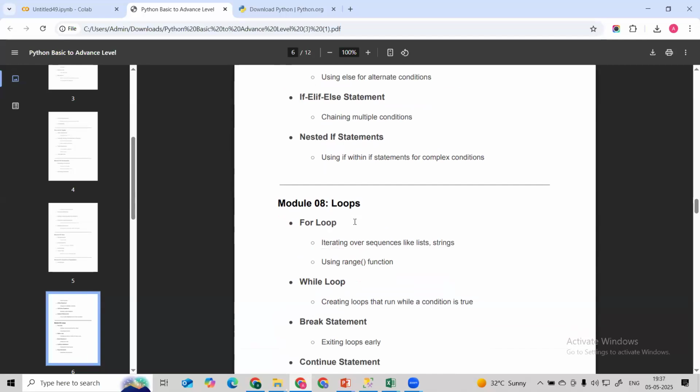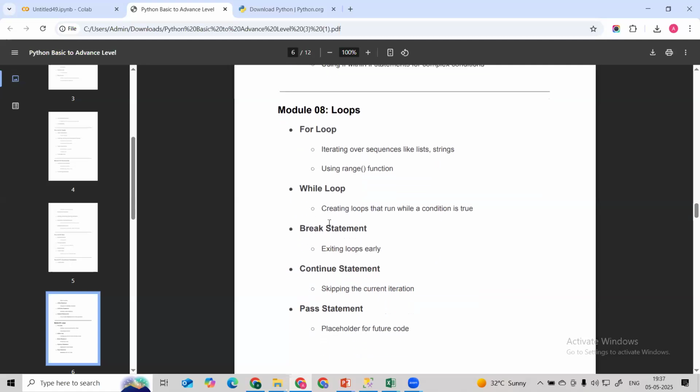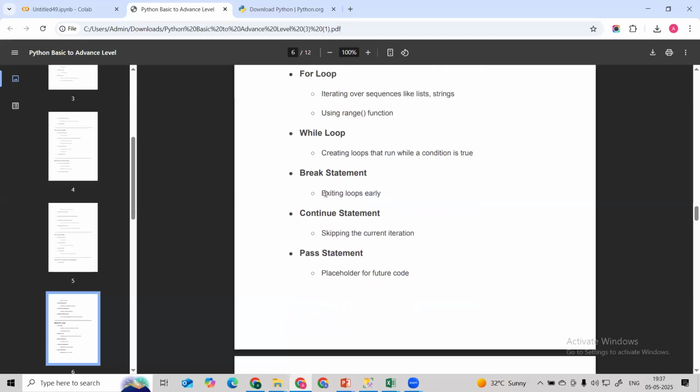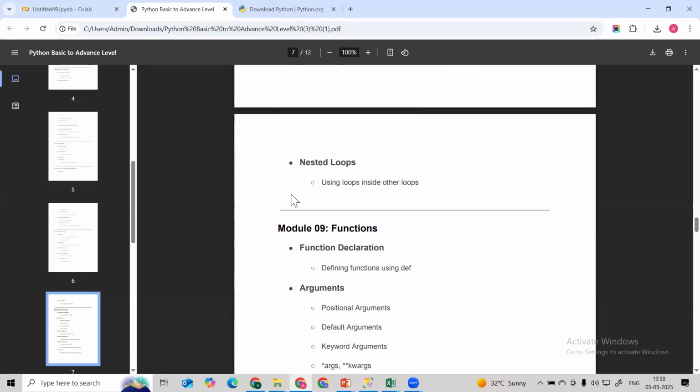Then we are going to start with the new module, loops, where we understand what the for loop is. We can utilize the for loop for different sequences like a list or a string, and you can utilize the range function. Then we are going to understand the break statement, which exits a loop early, how we can utilize it and where. Then the continue statement and the pass statement, we are going to learn in detail, where we can utilize them. Then we have the nested loop, within a for loop and while loop, and how we can utilize it.